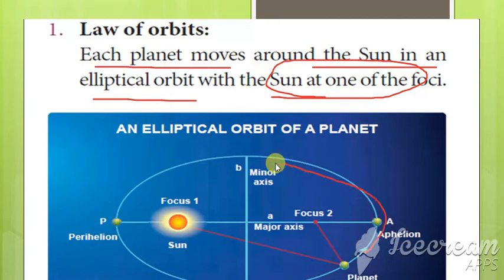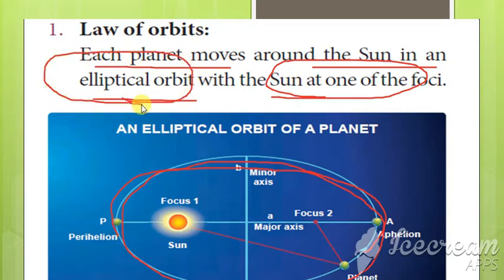So all the planets move around the Sun in an elliptical orbit. Before this, we saw that Copernicus said the planets move in a circular orbit, but here Kepler described that they move in an elliptical orbit, with the Sun at one of its foci.